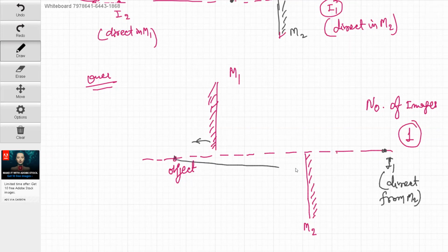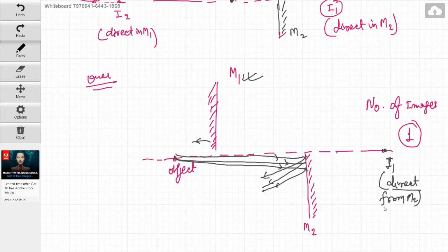Now suppose a light ray goes from this place, can it reflect back to reach M1? No, it will reflect back in this direction, isn't it? If a light ray is going to this place, also it will be reflecting like this. So after reflection, the light ray is not falling on M1. So there will be no image formed in M1, isn't it? So only one image, that is the direct image in M2, will be formed. Is this okay? So the number of images will be only 1 this time.